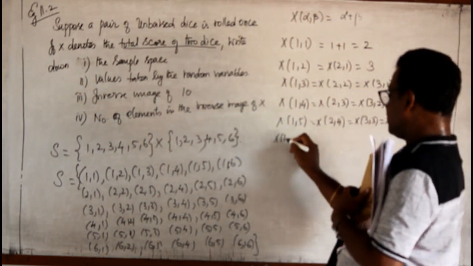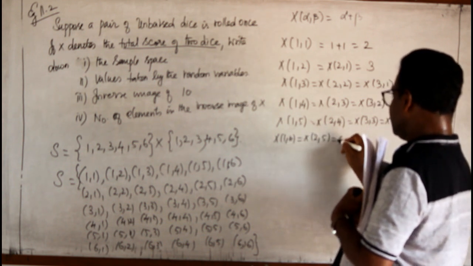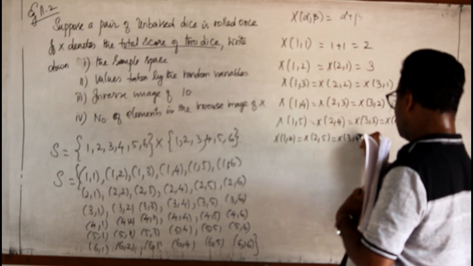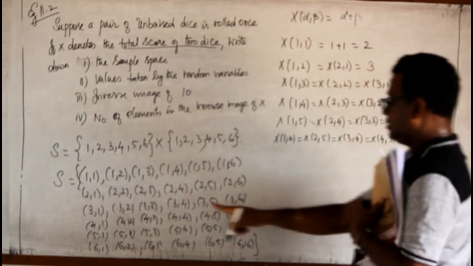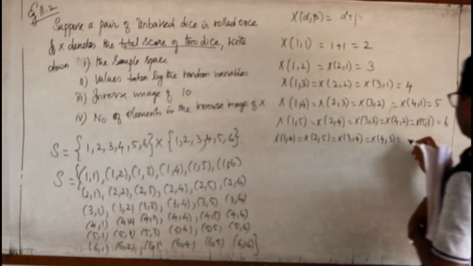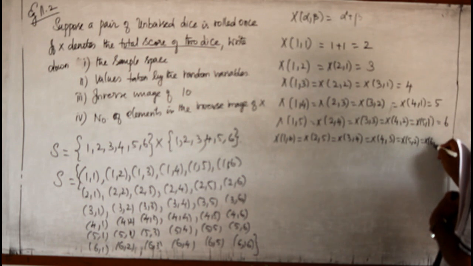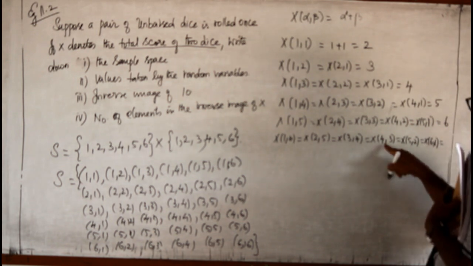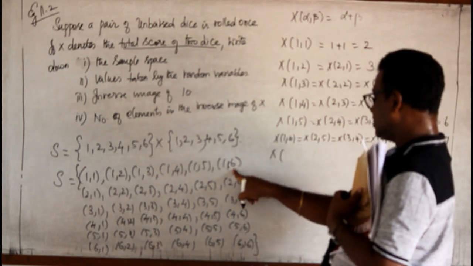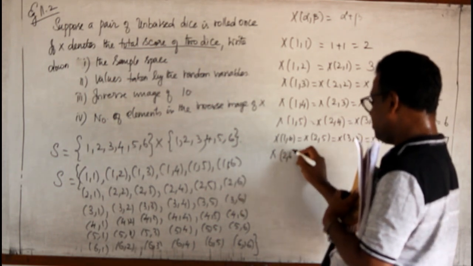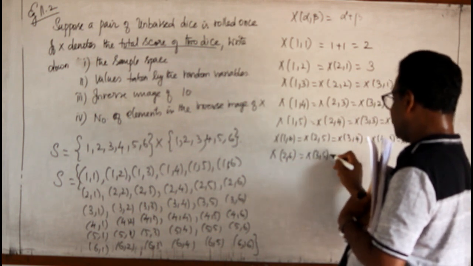Next, x of (1,6), x of (2,5), x of (3,4), x of (4,3), x of (5,2), and x of (6,1) all give me the sum as 7. Now (1,6) is over, so we should come down to (2,6). Then it is x of (3,5).